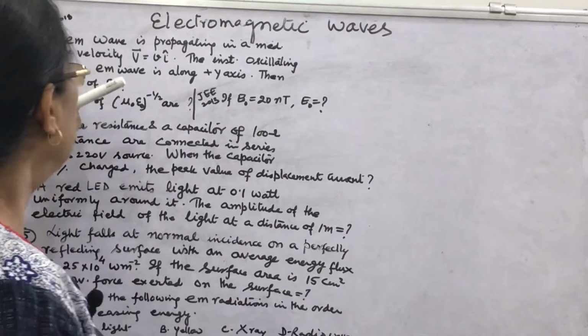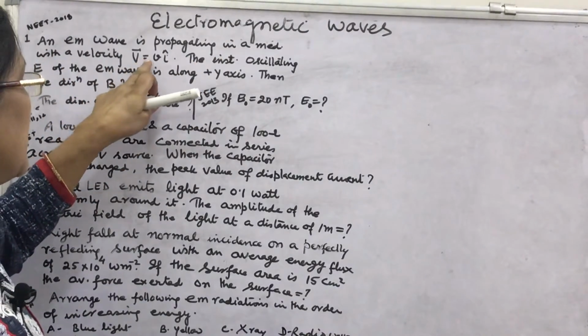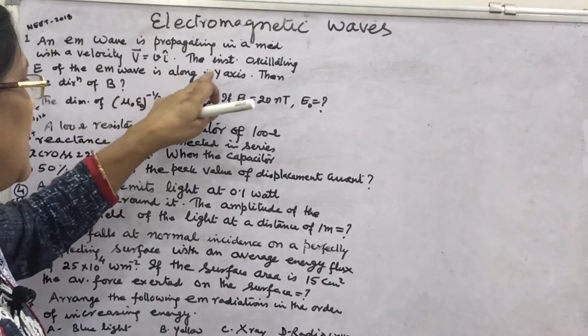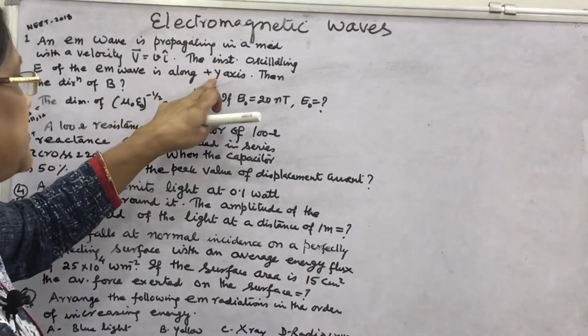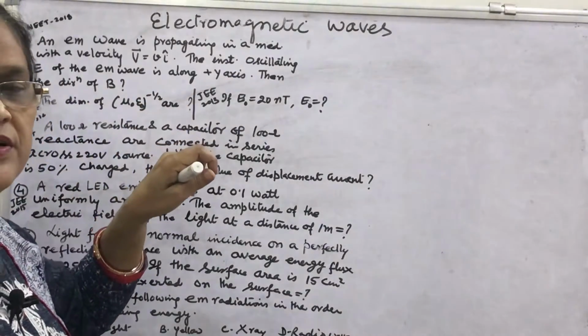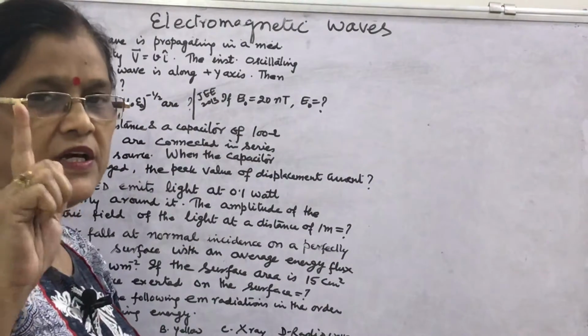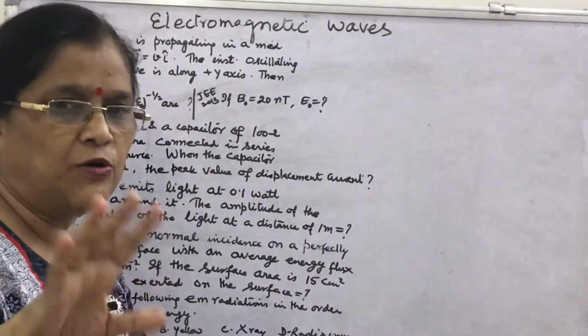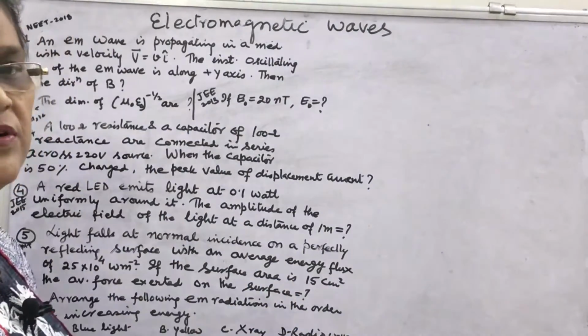First question: an EM wave is propagating in a medium with the velocity given by V i cap. The instantaneous oscillating electric field of the EM wave is along the plus y axis. Then the direction of the magnetic field? I have not written the 4 options in which one is correct. We will solve for the correct option only. This was asked in NEET 2018.